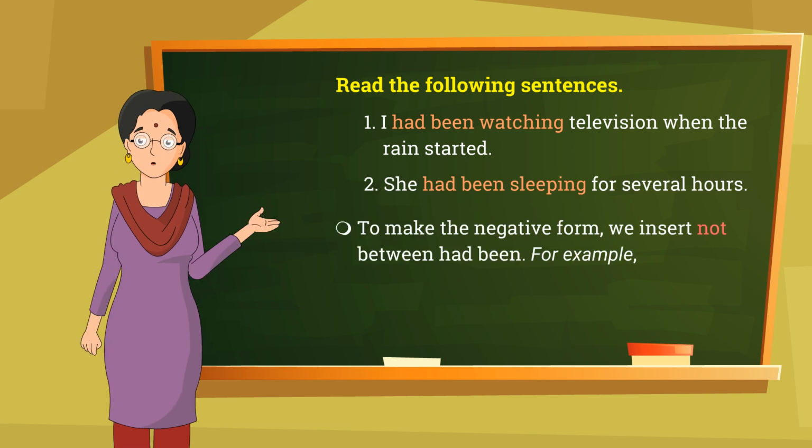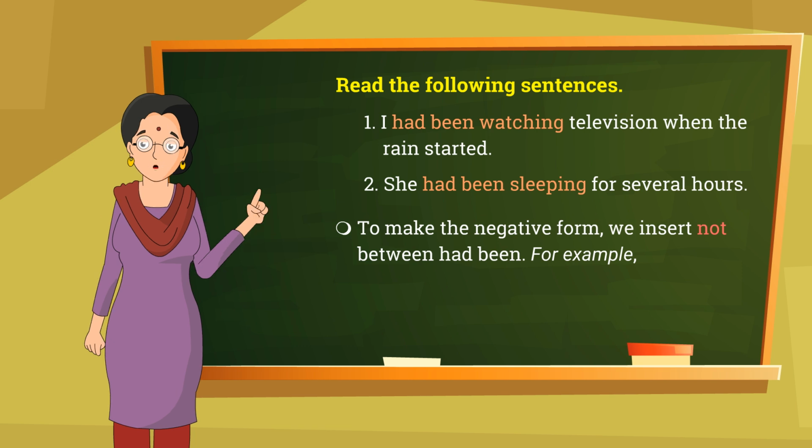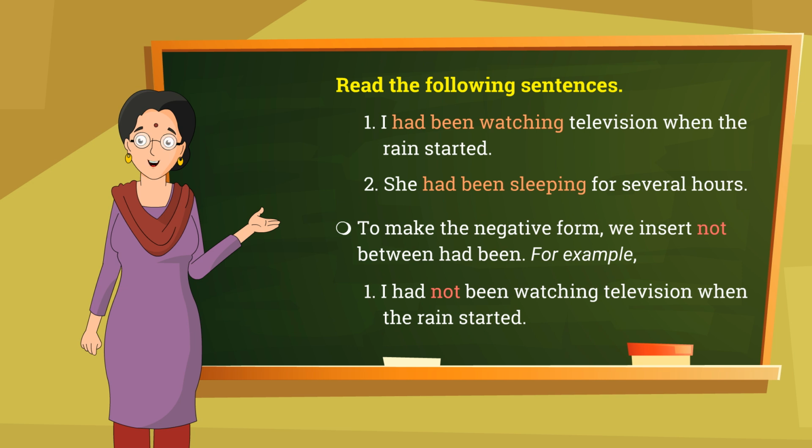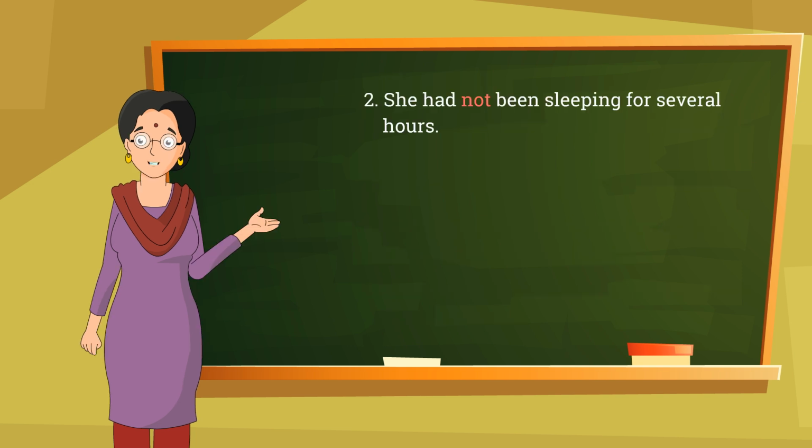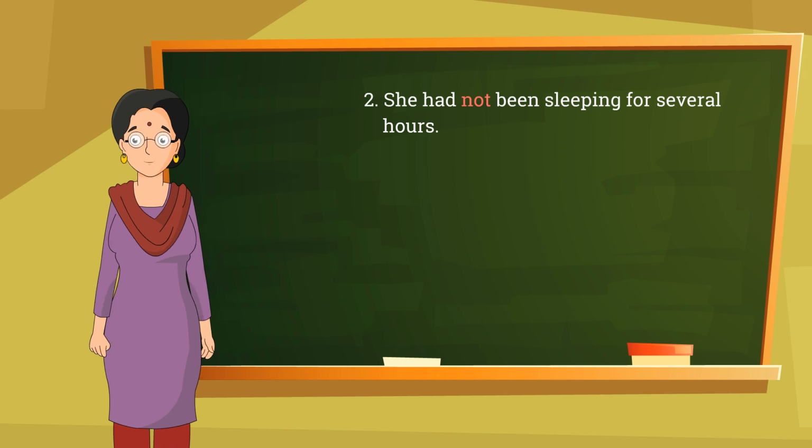To make the negative form, we insert not between had been. For example, I had not been watching television when the rain started. She had not been sleeping for several hours.